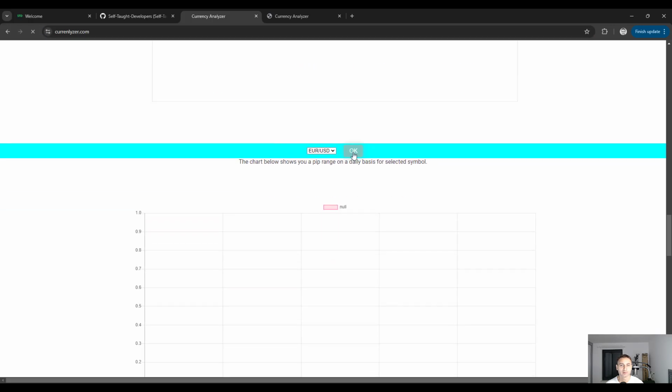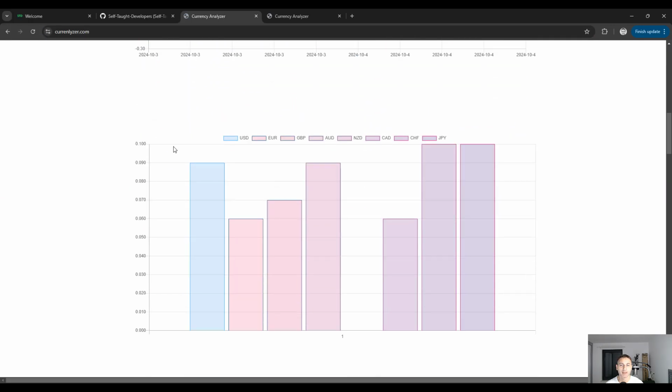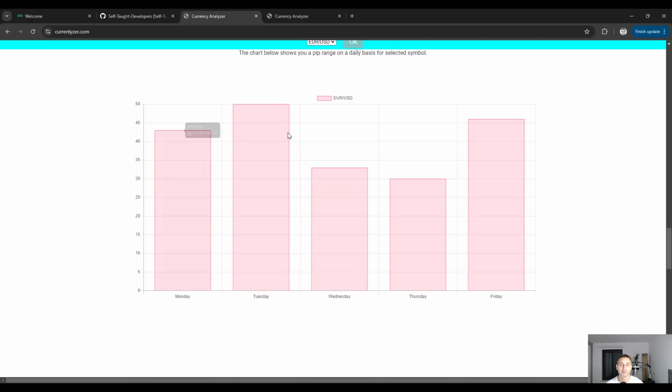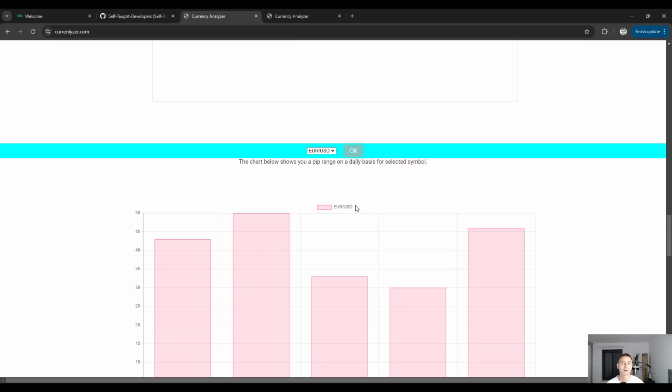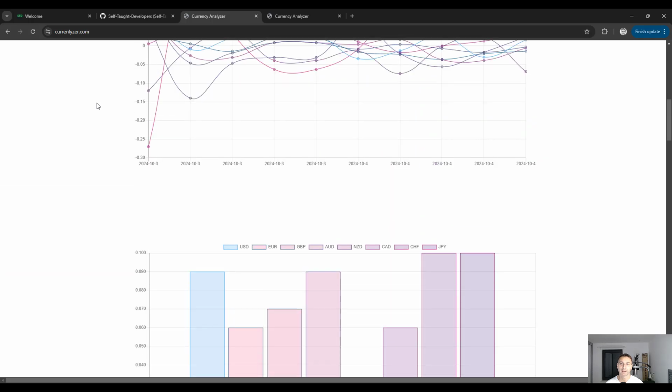What you can see currently, for example, let's click this one, okay, and go below, we can see the data for a pip range, for example, for the Euro USD. Everything is about the currencies, that is why it's called Currency Analyzer.